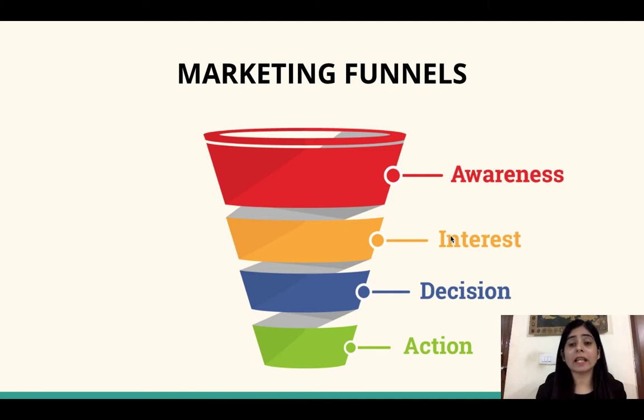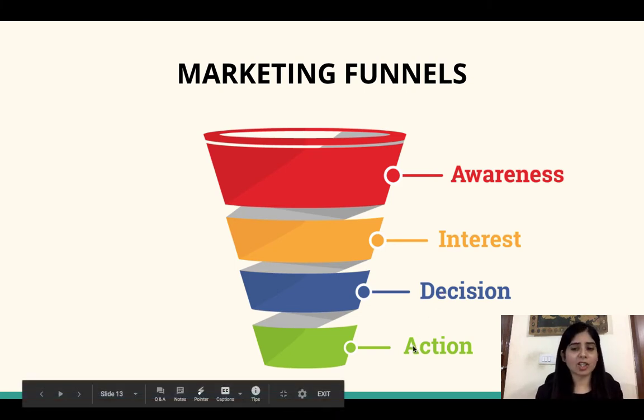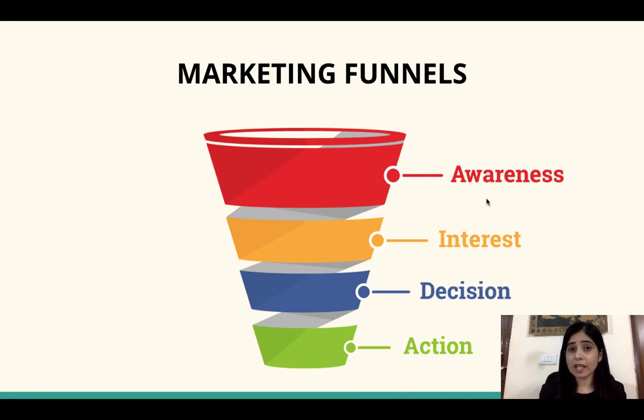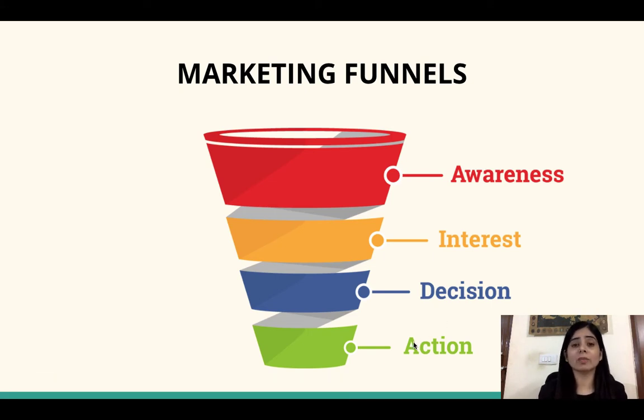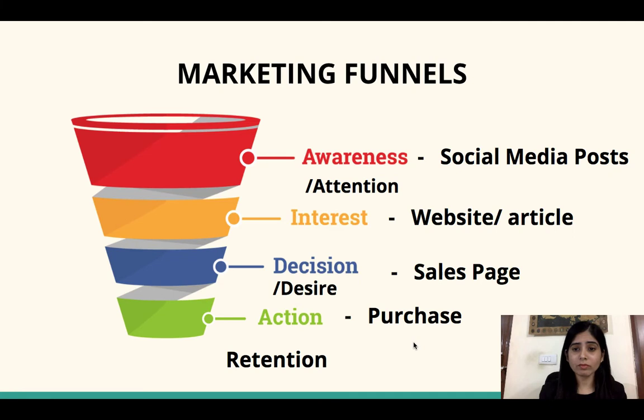After having an interest in your brand, they will decide whether they should go with your brand or not. And the last one is action. If they find all these three stages of the marketing funnel very interesting, they will end up with action. They will end up buying your product, right?